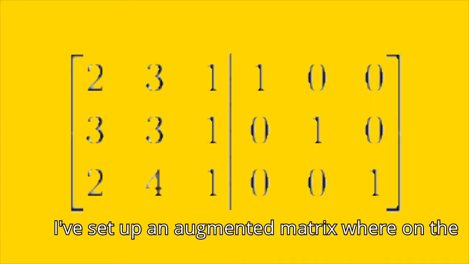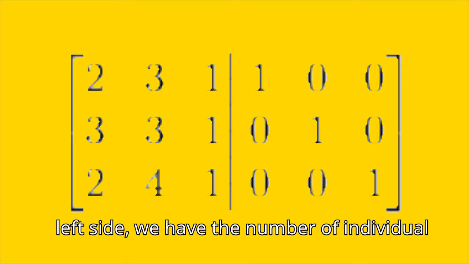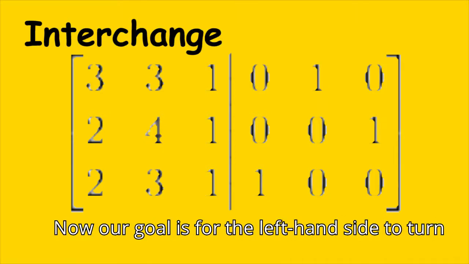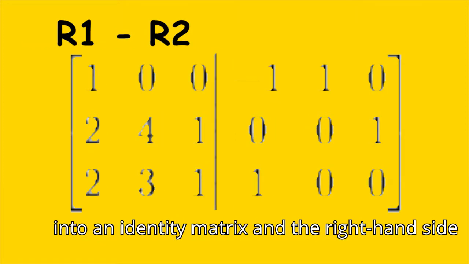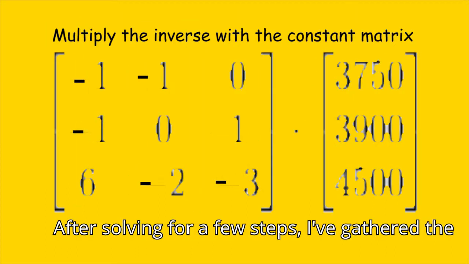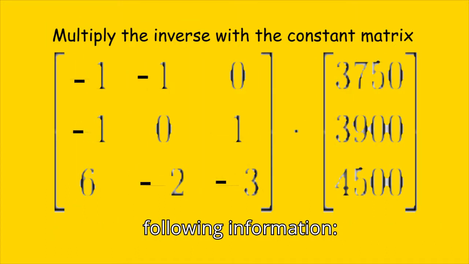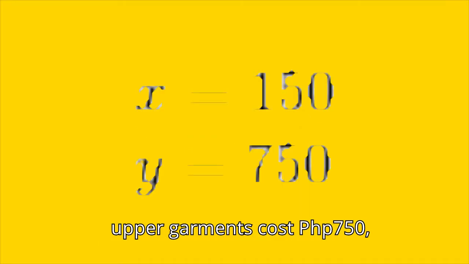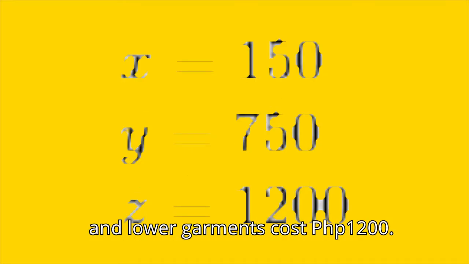I've set up an augmented matrix where on the left side, we have the number of individual items bought, and on the right side, we have an identity matrix. Now, our goal is for the left-hand side to turn into an identity matrix, and the right-hand side will give us the inverse to the initial matrix that we had. After solving for a few steps, I've gathered the following information. First, undergarments cost 150, upper garments cost 750, and lower garments cost 1,200.